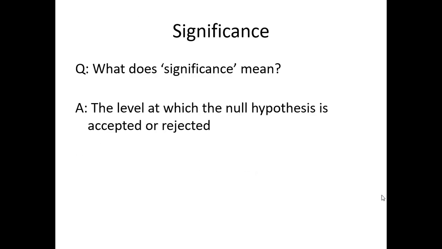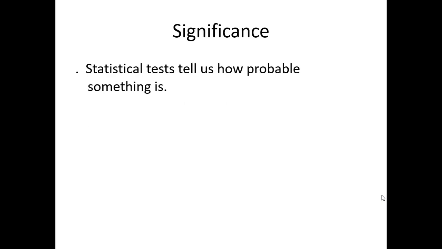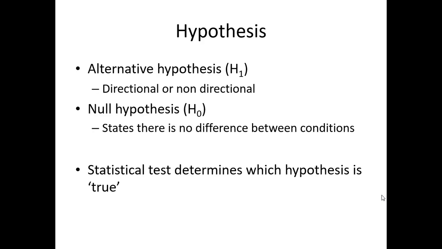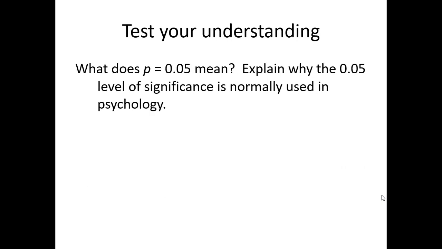Significance is the level at which the null hypothesis is accepted or rejected, so how sure we are that a difference or correlation exists. A statistical test tells us how probable something is. We need to look at the hypotheses and decide which hypothesis is true or correct. We use a 5% level of significance, or 0.05. This is the likelihood of getting the findings if the null hypothesis is true. So it's a 5% chance that everything's due to luck and a 95% chance that it's worked.